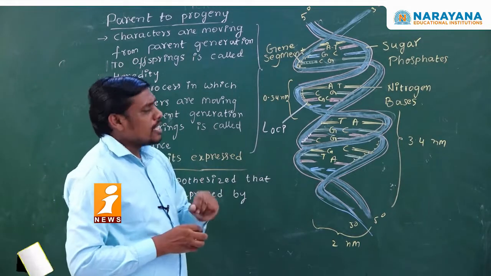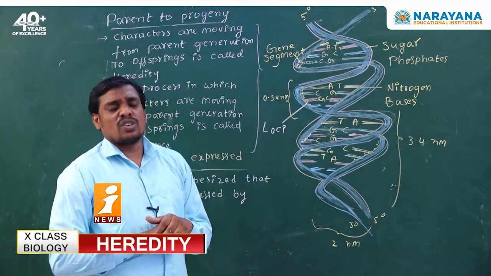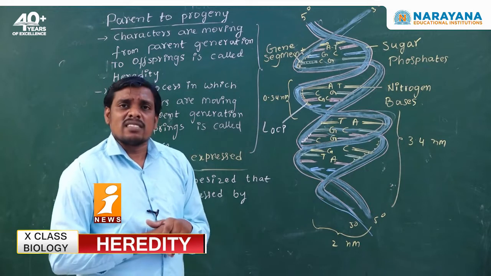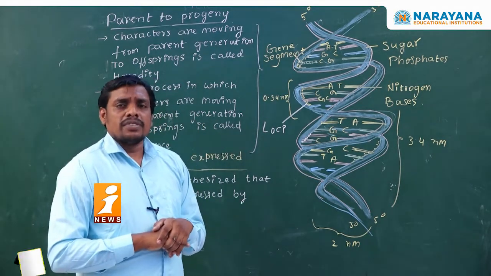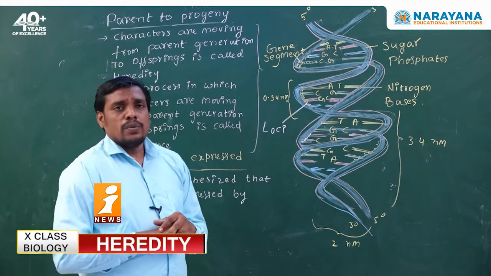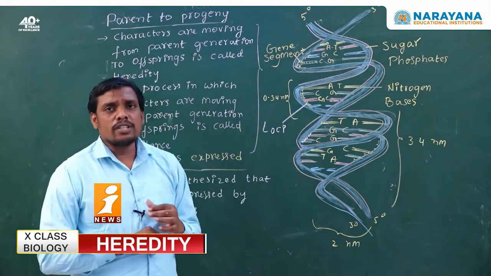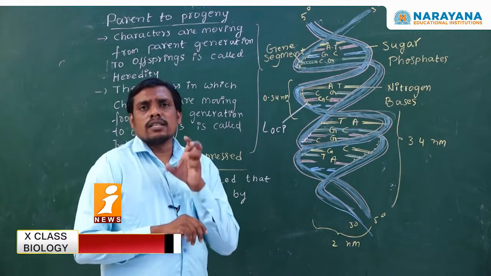In the year 1953, the detailed structure of DNA was given by the scientists James Watson and Francis Crick. In 1953, they gave a double helical structure for the DNA present in the nucleic acids. You know that nucleic acids are present inside the nucleus.